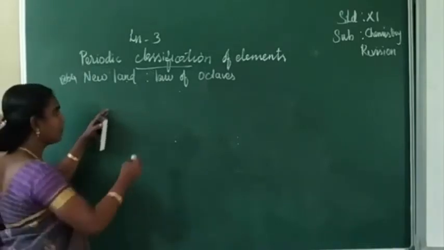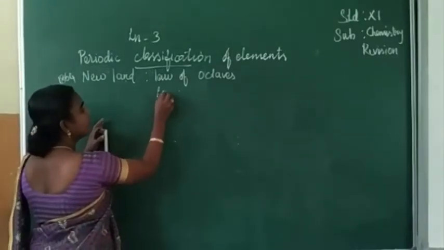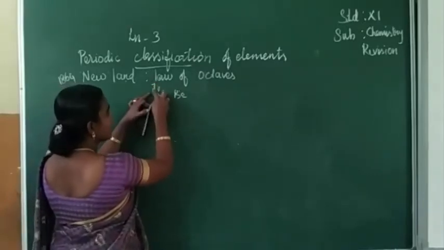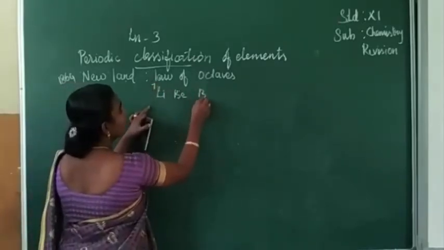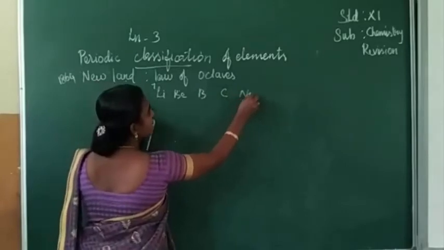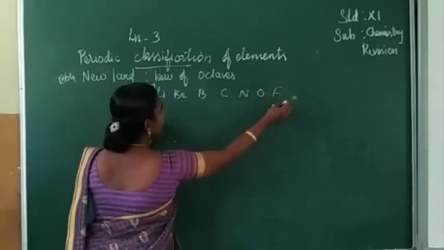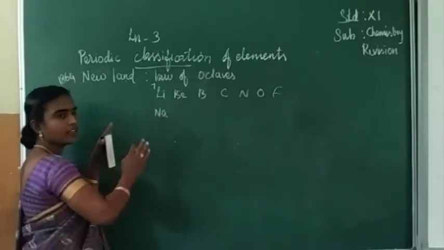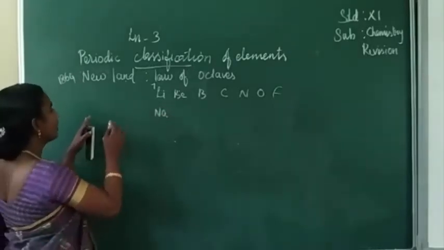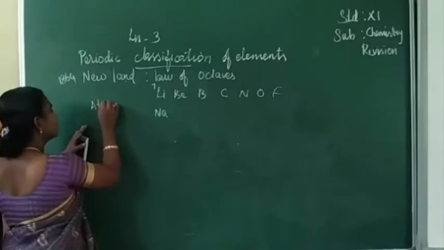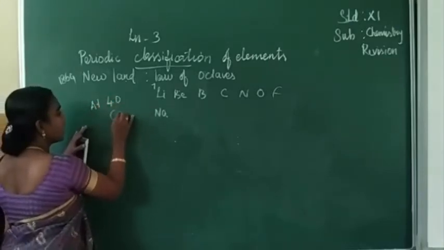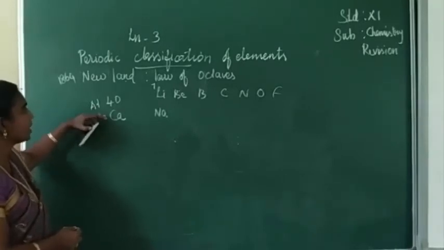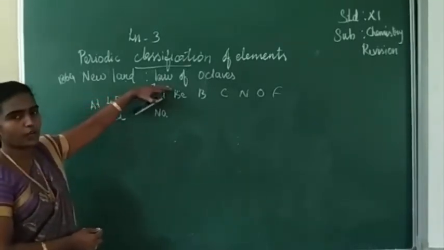Consider as an example lithium, whose atomic weight is 7, beryllium, boron, carbon, nitrogen, oxygen, fluorine. Next he has given sodium. He has given this only up to atomic number 40, up to calcium, under this law of octaves.